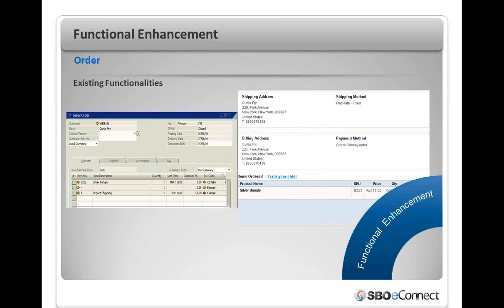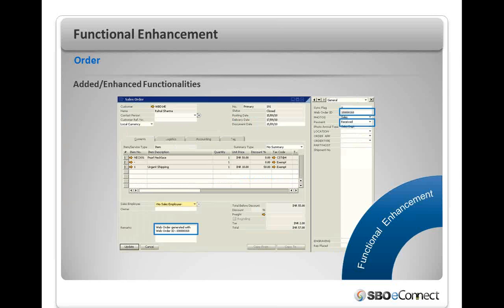As per the order detail, in the existing functionalities all the orders placed by the web customer will synchronize to SAP Business One sales order. Similarly, if there is any new or existing sales order in SAP Business One, that can also be uploaded to the Magento storefront. And also, orders placed by the guest customer on the web are integrated to the ERP business solution. And on generating the delivery or AR invoice, the web order status is changed to shipped and complete. This is the added or enhanced functionality.